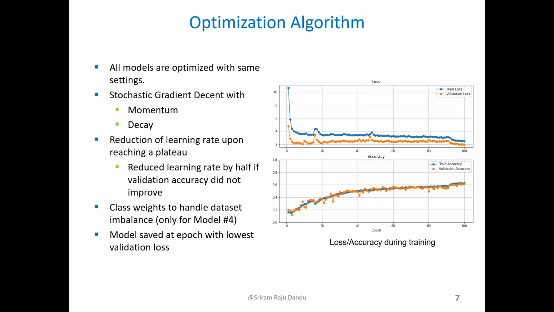So all models were optimized using the same settings, which is stochastic gradient descent with momentum and decay, and a reduction of learning rate upon reaching a plateau. And I saved the models at the epoch where the validation loss was the least.